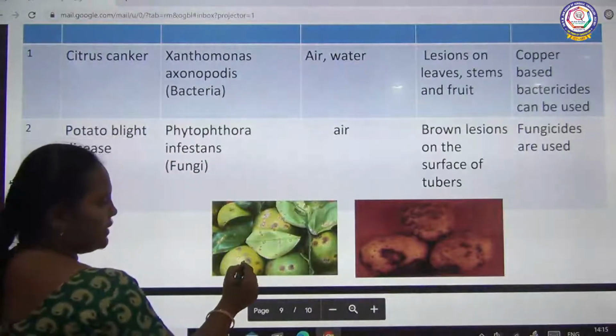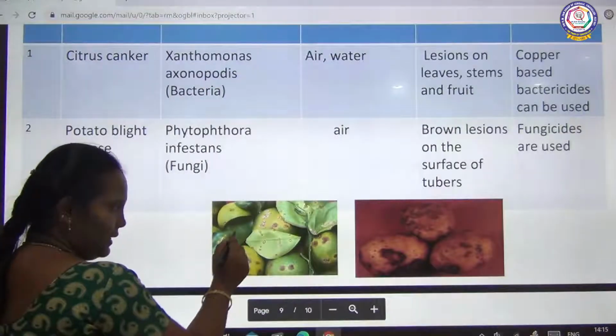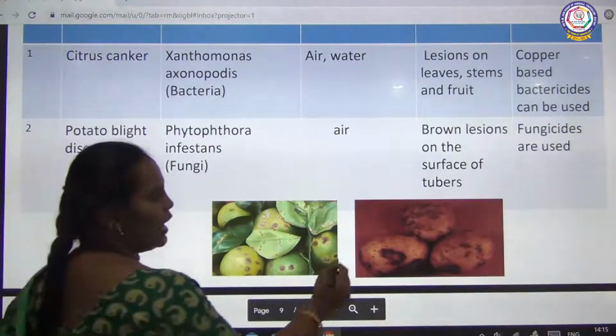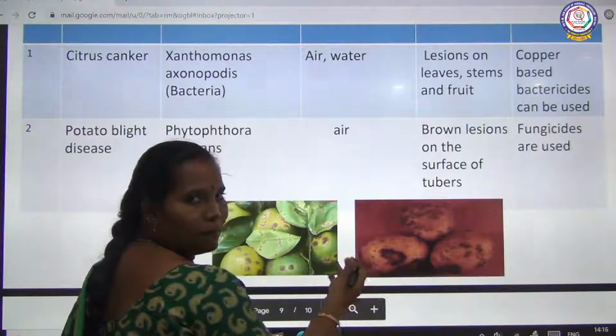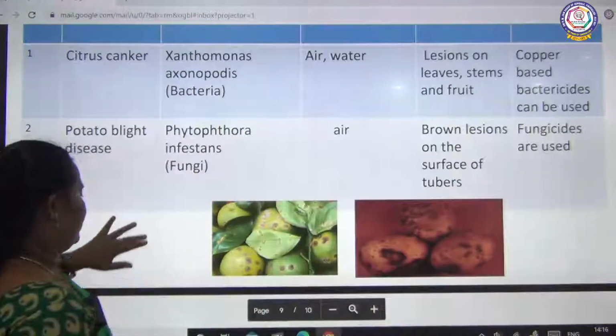Citrus canker means we can observe black patches on the lemon fruit; this is the citrus canker disease. And in the potato we can see some patches; this is the potato blight disease.